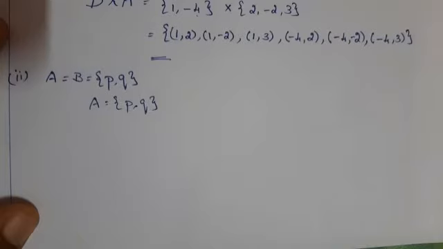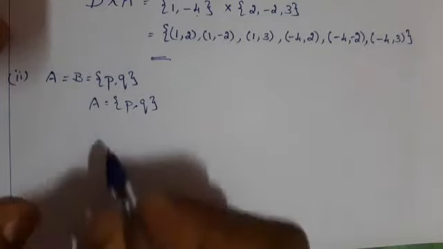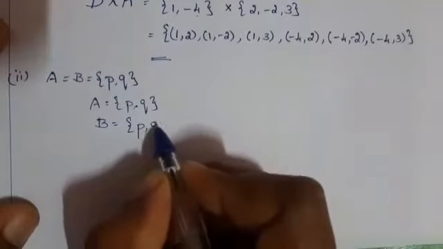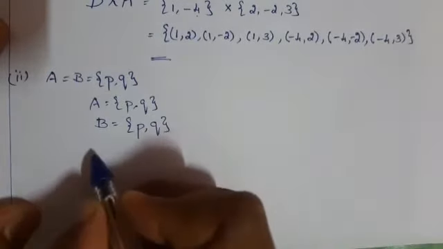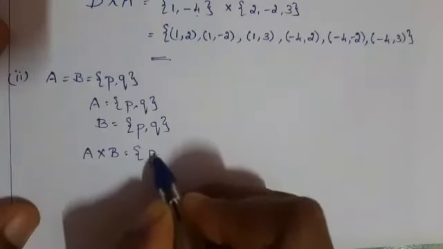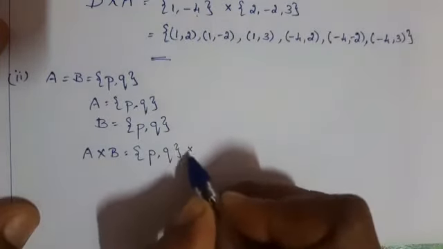Second question, A is equal to B equal to {P, Q}. Therefore, A is equal to {P, Q}, B is equal to {P, Q}. First, you find A cross B. Write the A set cross B set.